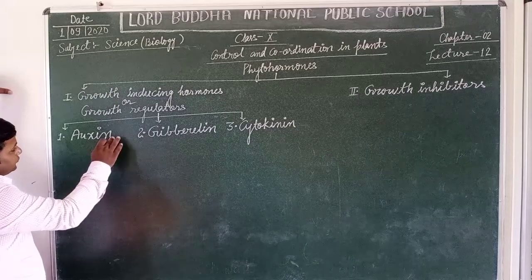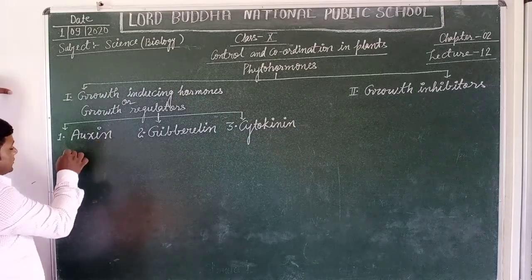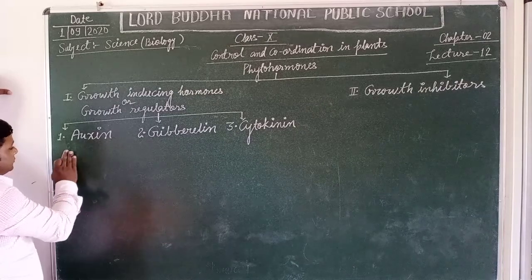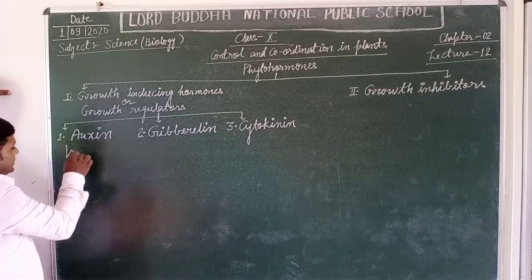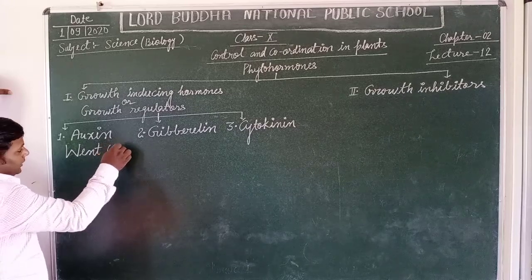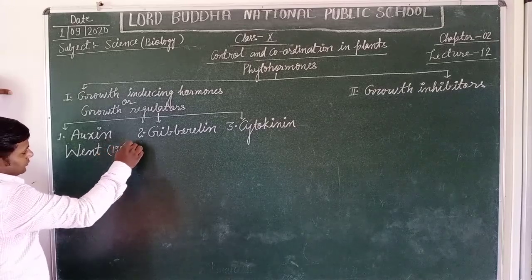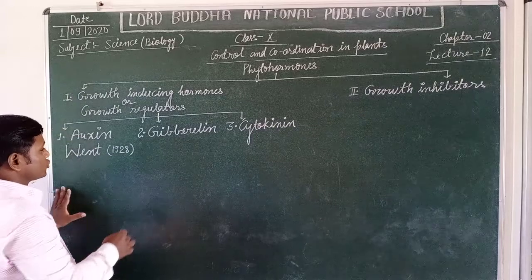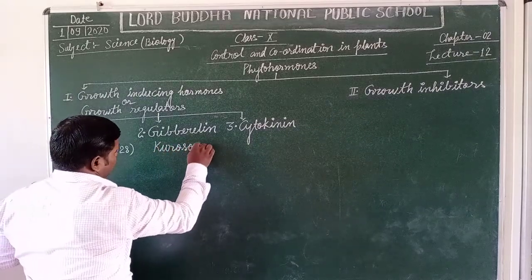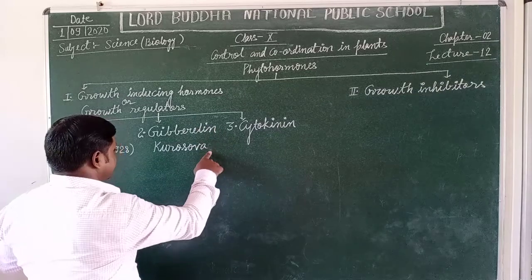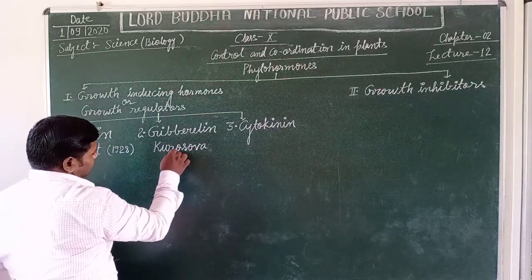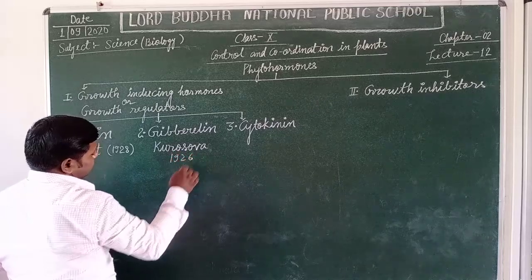Students, auxin was first discovered by the botanist Went in 1928, and Kurosawa was the botanist who discovered gibberellin in 1926.